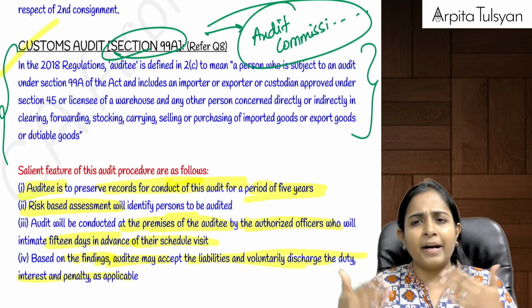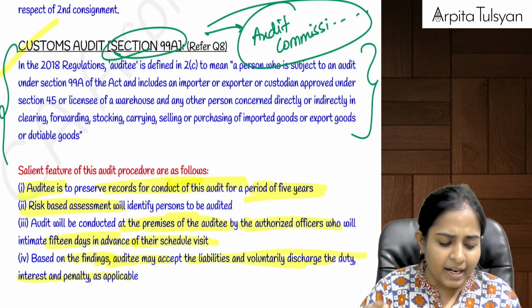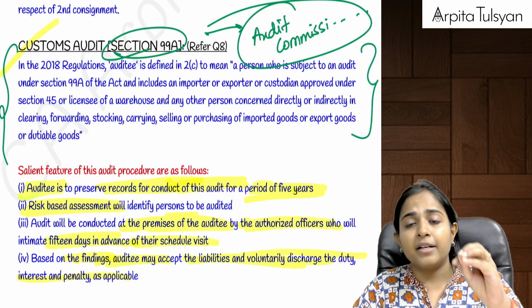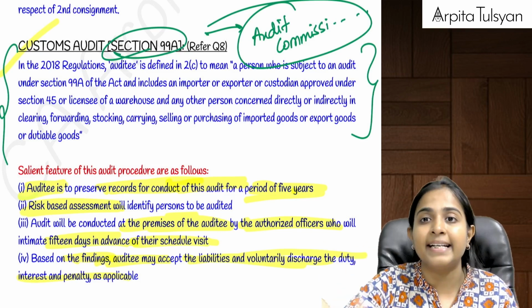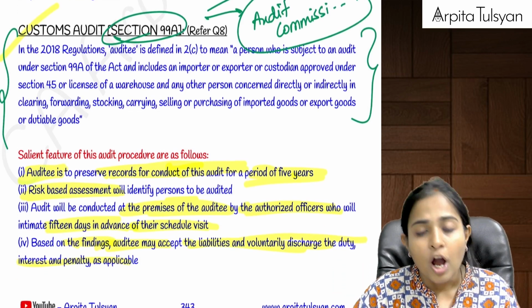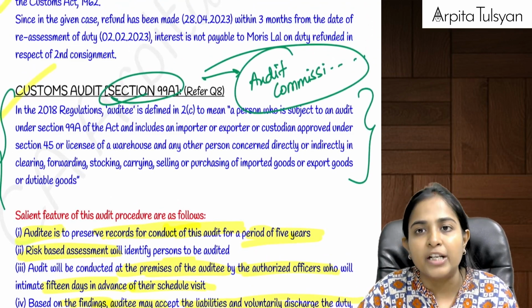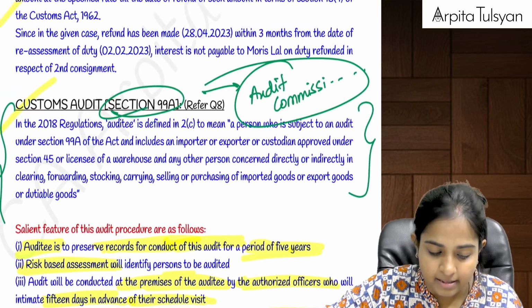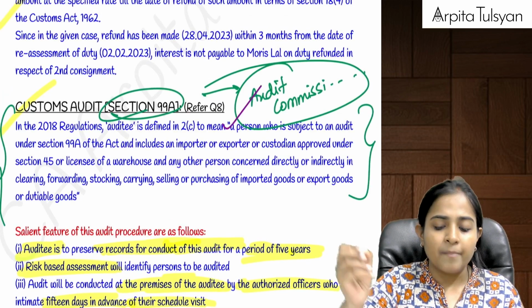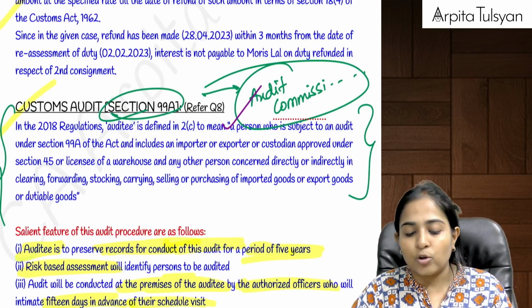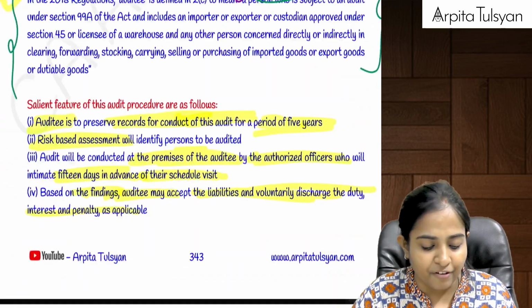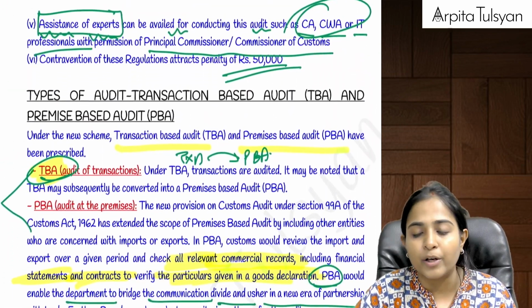Then depending upon certain parameters, some auditees will be chosen for the purpose of audit. And whenever this audit is scheduled by the audit commissionerates, I have written here, can you see this? This audit is done by the audit commissionerates. So whenever they decide to go for audit, they have to inform the client 15 days in advance that their audit is going to be done.